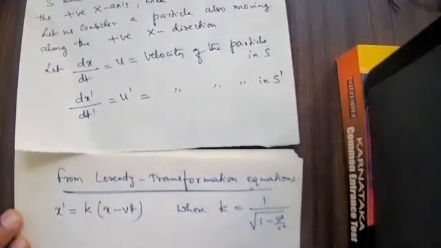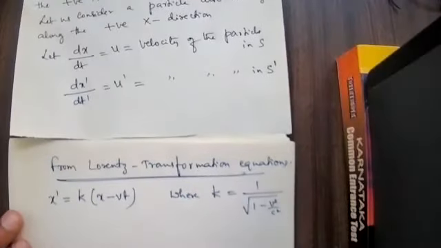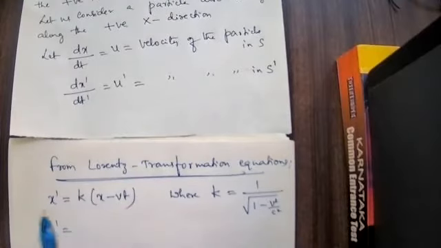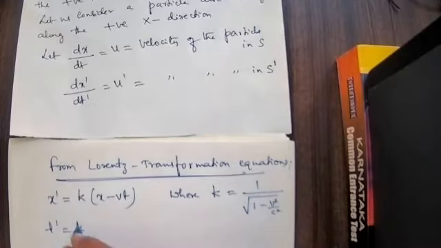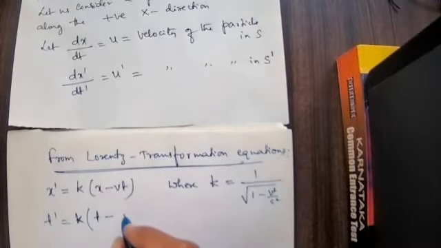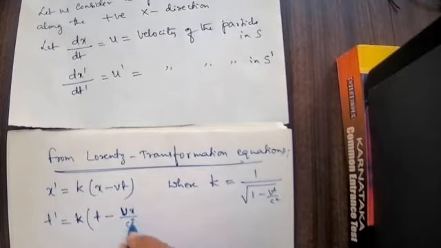If you are substituting this, you will get the Lorentz transformation equations, beginning class. Maybe first class or second class. X dash is equal to K into X minus Vt. Similarly, T dash is equal to, I want to connect between S dash and S, K into, again K is the same thing, 1 divided by square root of 1 minus V square divided by C square, that is K into, here it is T minus V x divided by C square.